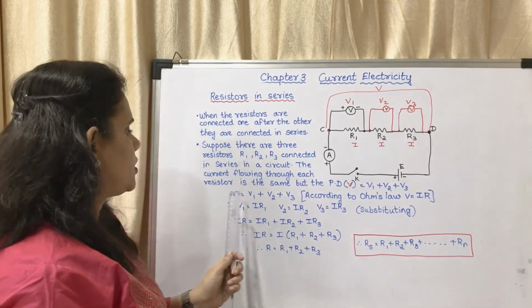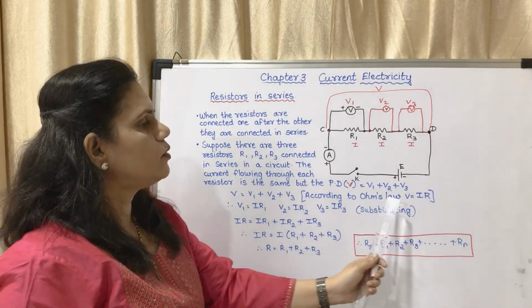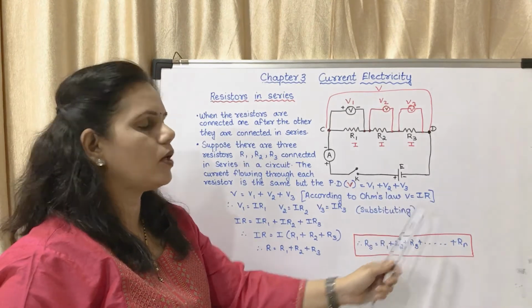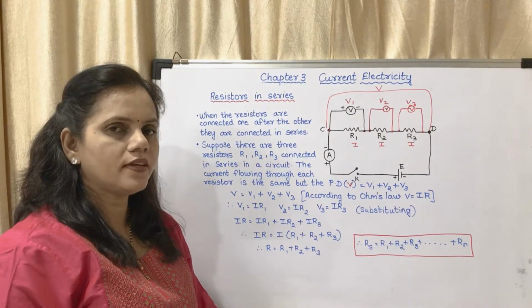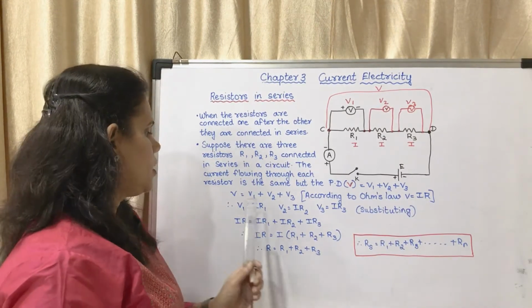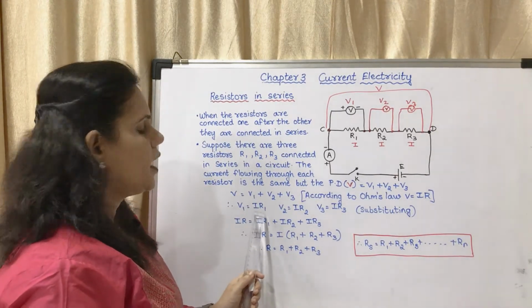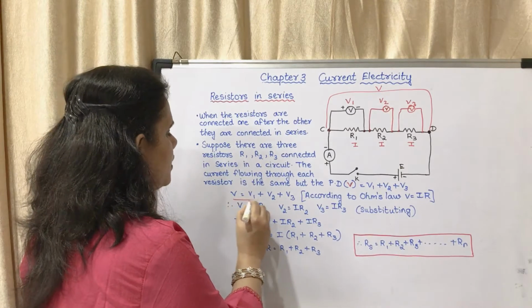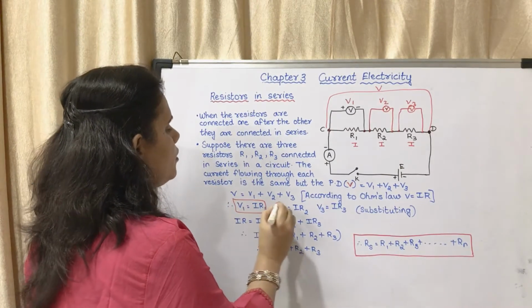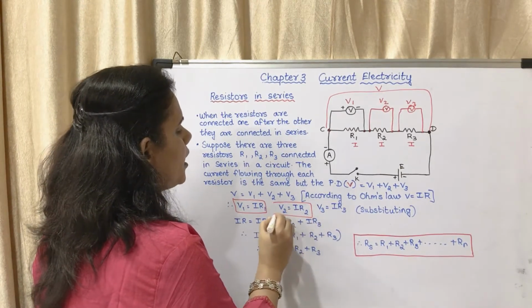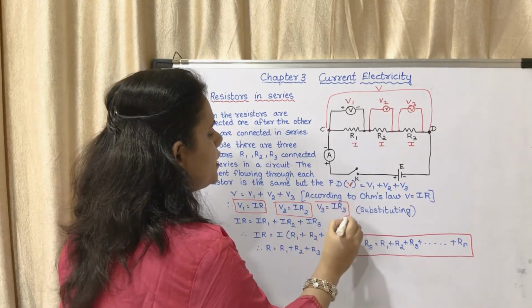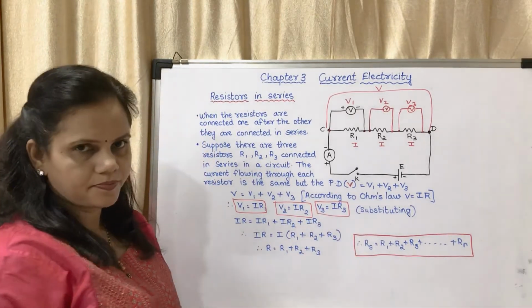According to Ohm's law, V is equal to IR. So V1 will be IR1, V2 will be IR2, and V3 will be IR3.